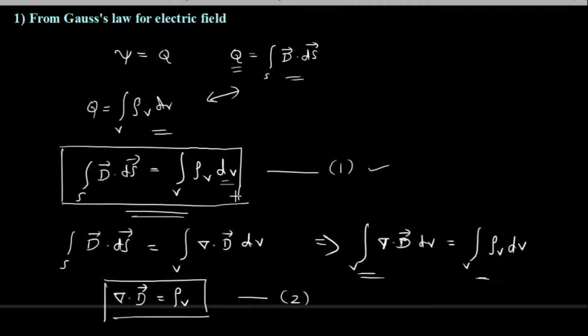So I have one set of equations here. One is in integral form, the other one is in differential form. The differential form equation directly tells you that the divergence of electric flux density is equal to volume charge density. So next we have to see Maxwell's equation from Gauss's law for magnetic field.